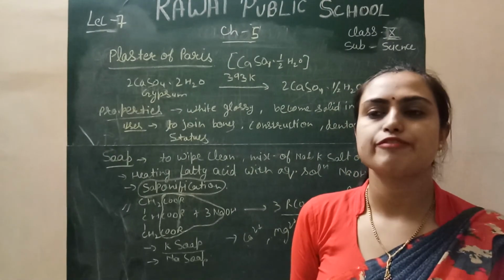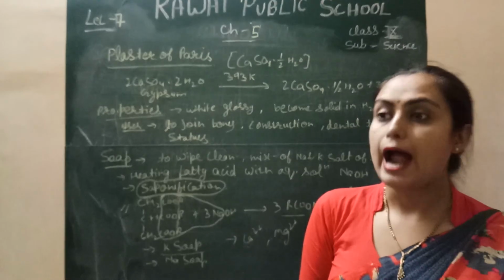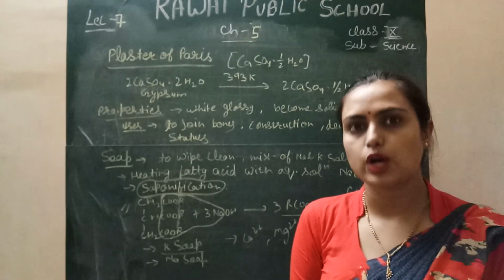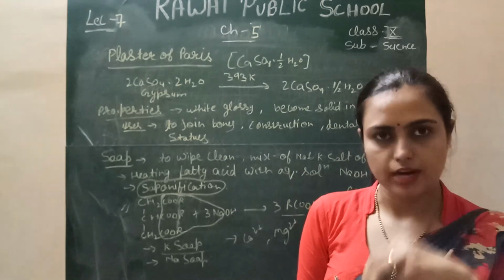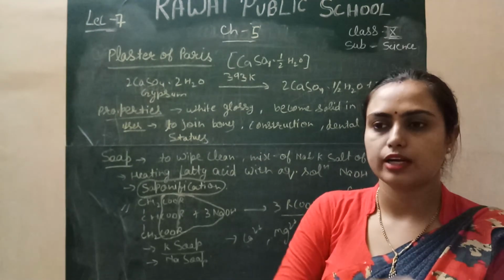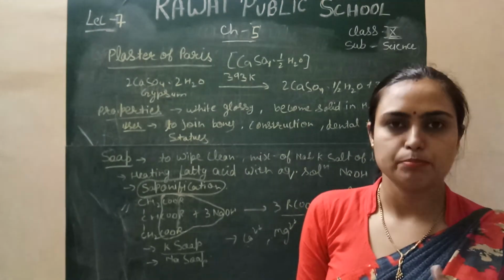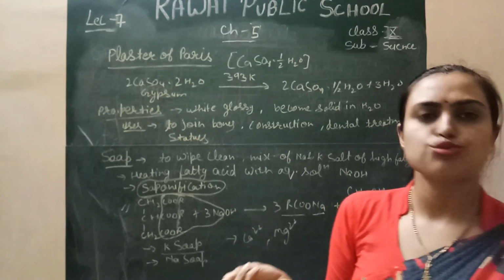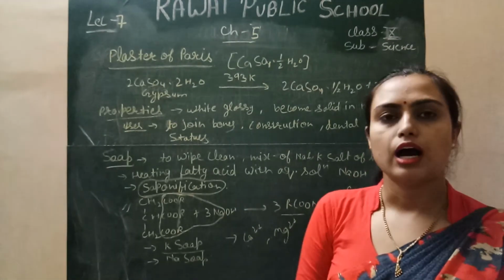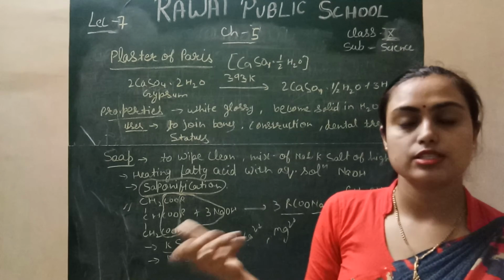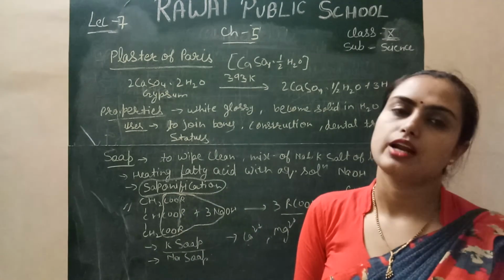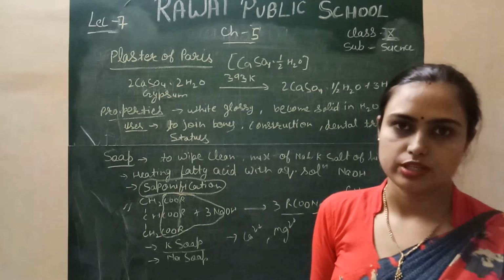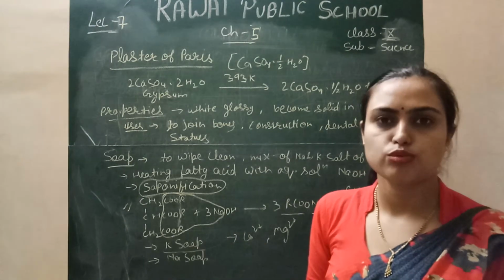In the next lecture we will discuss detergent and how detergent works on the surface of any cloth, how it washes and wipes to clean. So these two topics are remaining in this chapter. The next lecture will be the last lecture of this chapter, and your chapter will be completed in the next class.